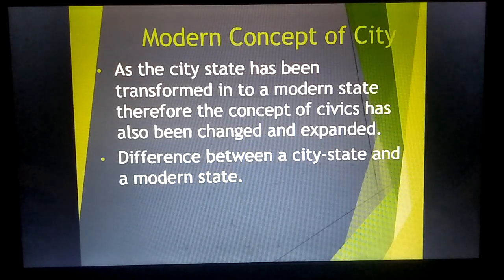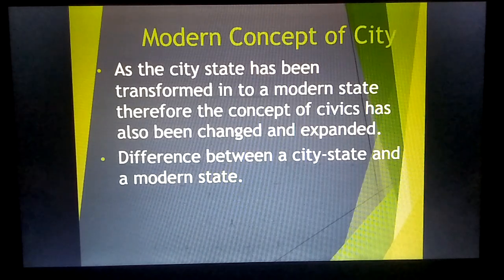But in modern times, we see that within a state there are tens and hundreds of cities. We can take the example of Pakistan. In Pakistan we have Islamabad, Lahore, Karachi, Quetta, Peshawar. All these are cities, and then there are small cities, but they are not states. We also have cities in Qatar, Saudi Arabia, and UAE.